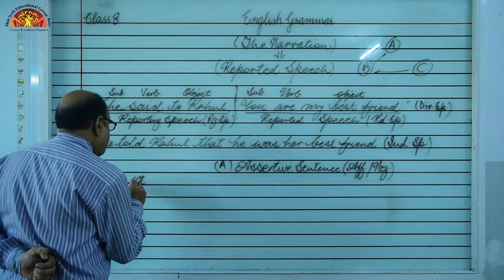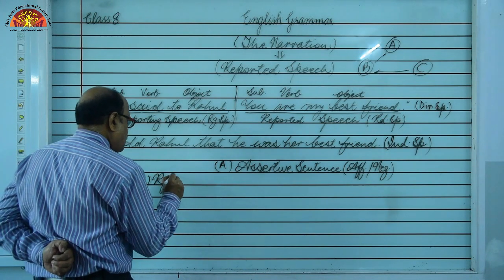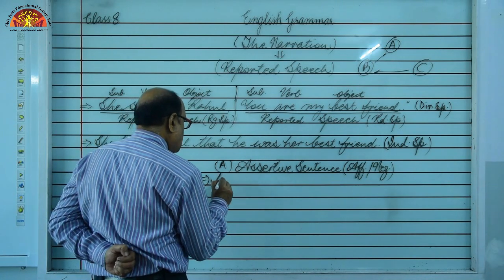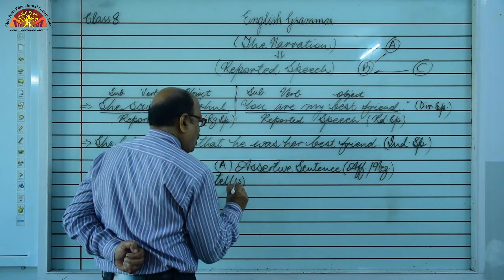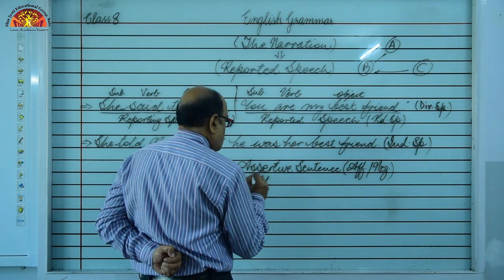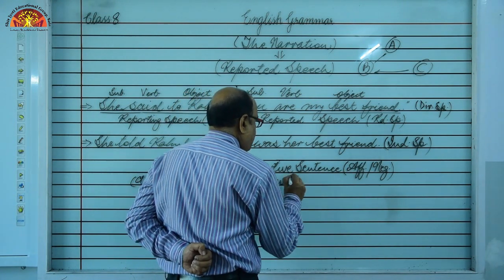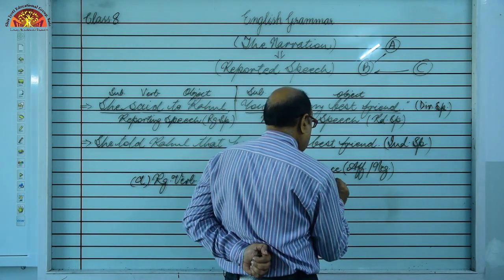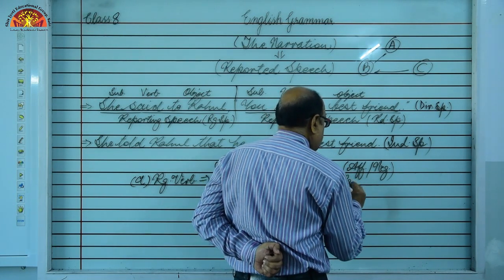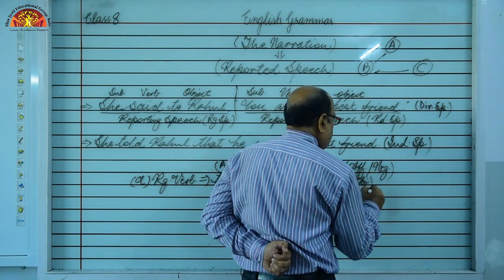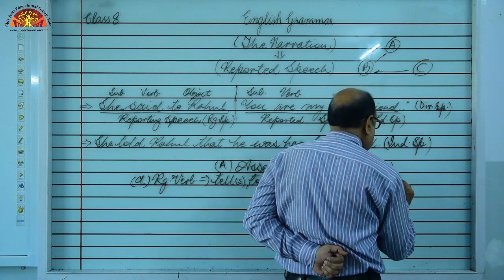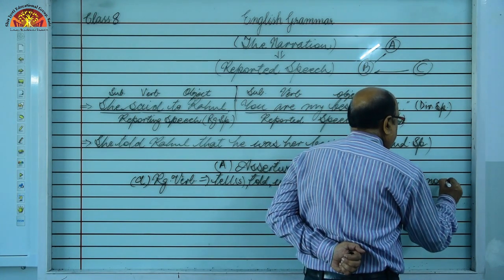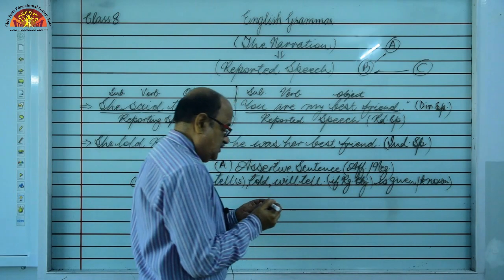First of all, reporting verb is changed into tell or tells, told or will tell, if reporting object is given or known. Be careful, students, right?